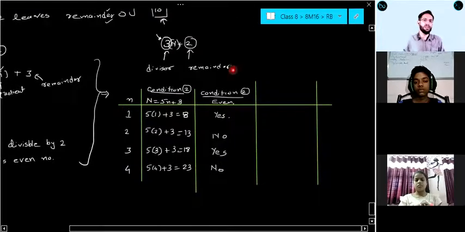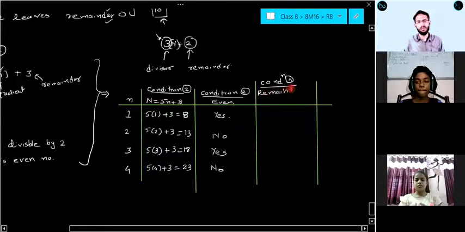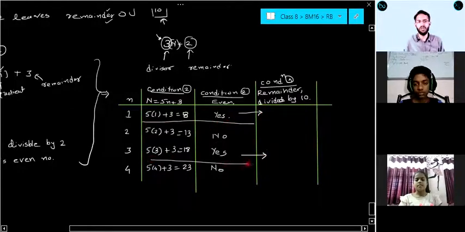So for condition 3, we need to check the remainder when divided by 10. And this condition 3, we have to check for those numbers which are satisfying both conditions, that is condition 1 and condition 2 only.